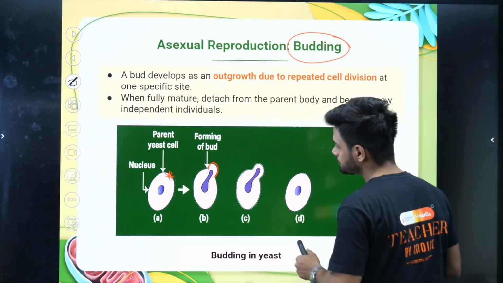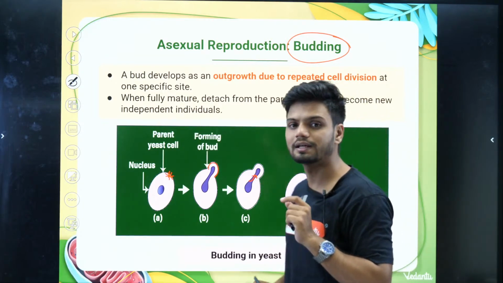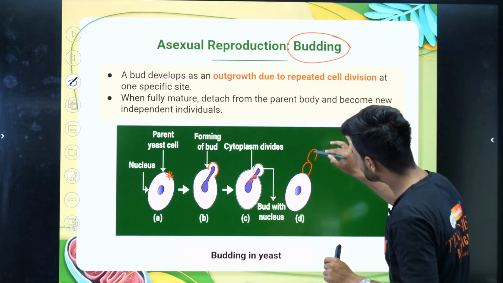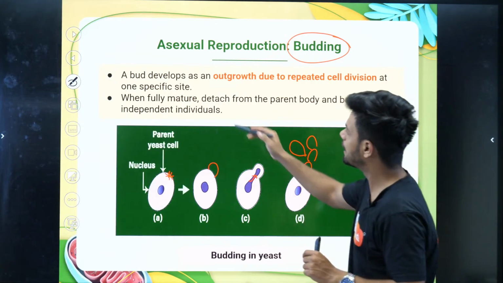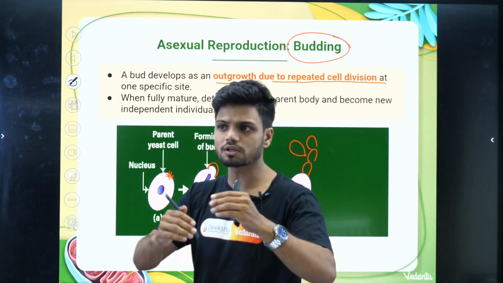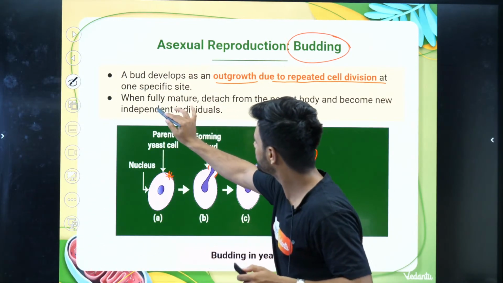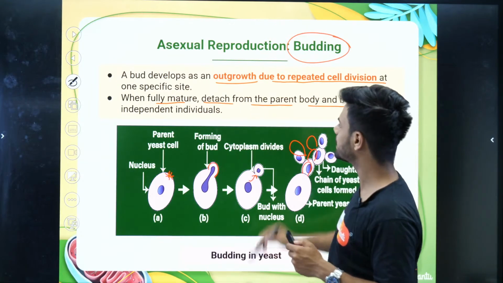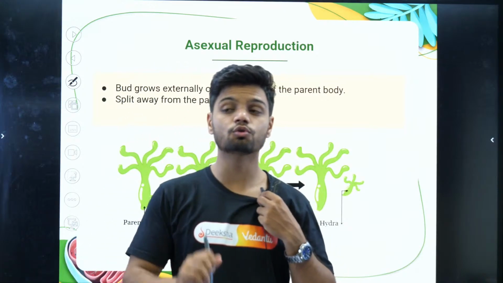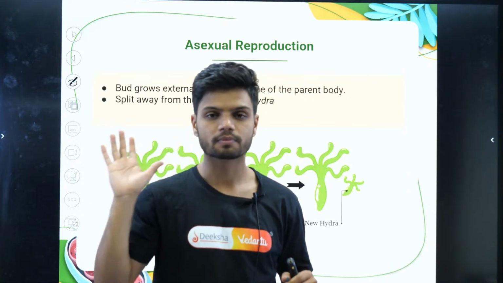Now what happens later on? Later on, the nucleus and cytoplasm are sent there. And finally, in the end we get a chain of buds. A bud is developed as an outgrowth due to repeated cell division. When fully matured, it detaches from the parent body and becomes an independent individual. Your NCERT actually tells you two different examples for budding. The first example for budding is yeast.